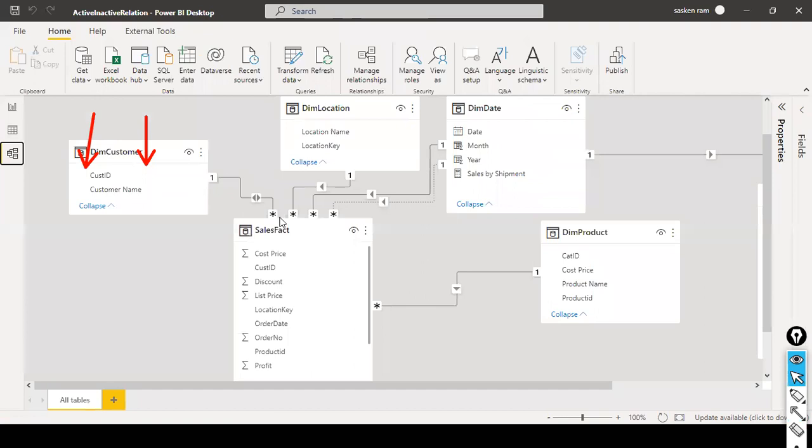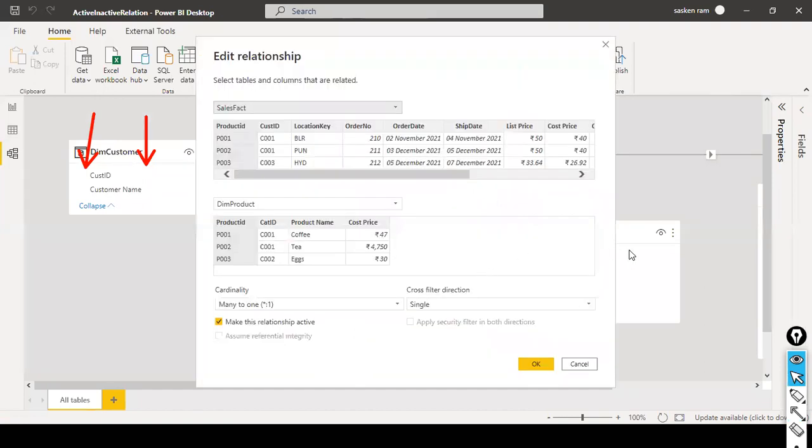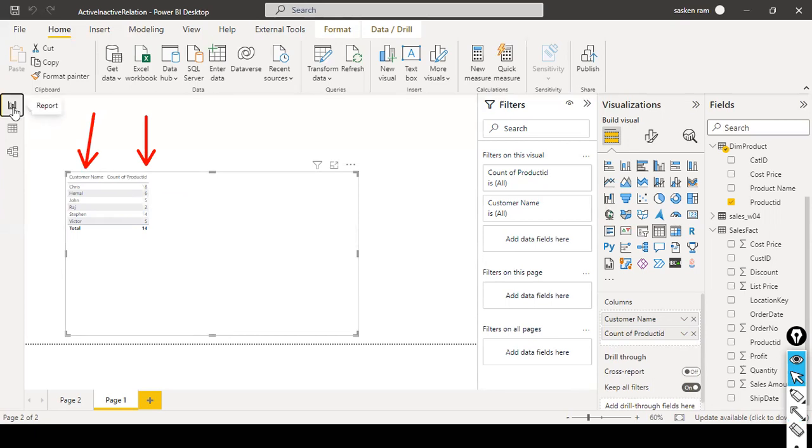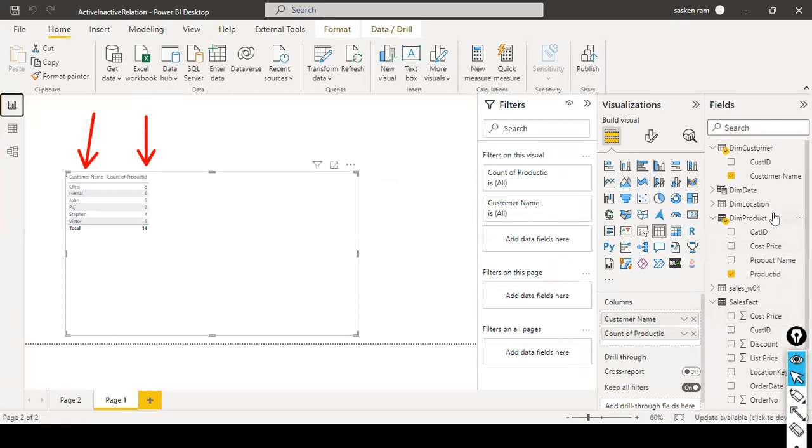Now I need to enable the bidirectional relationship between these two. Now it is showing correctly, right? Chris has purchased 8 products. Let me go here. What is Chris's customer ID?